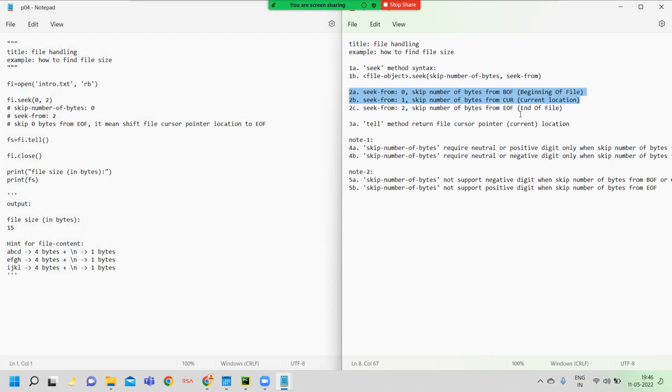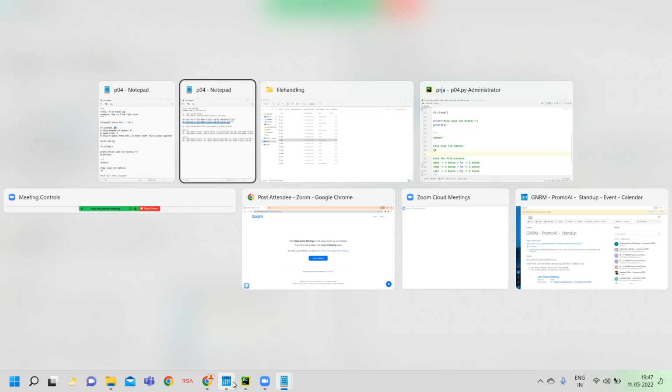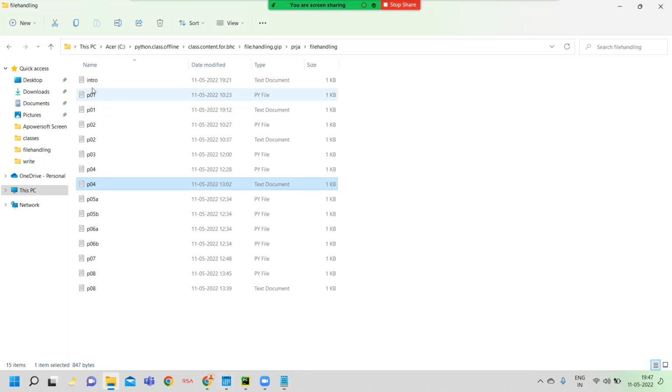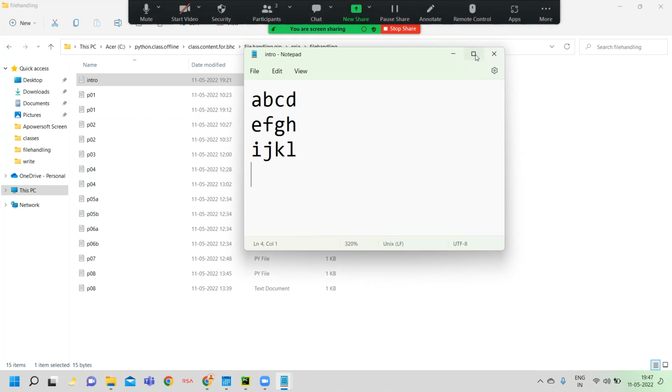Okay, I will show it. See here, we mention 2 to indicate end of file. This 2 indicates I want to shift the cursor to the end of file. Now the cursor blinks here itself. I will show. One sec. Okay, here I open this file. One sec.